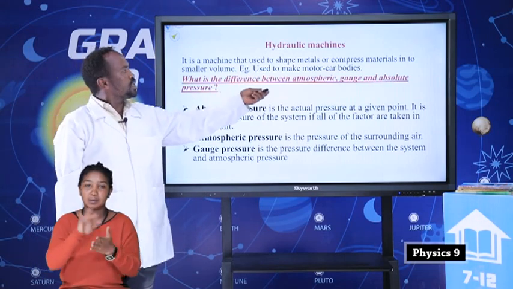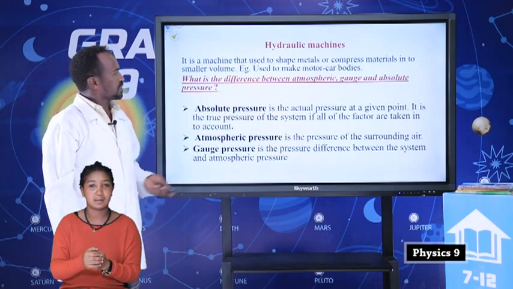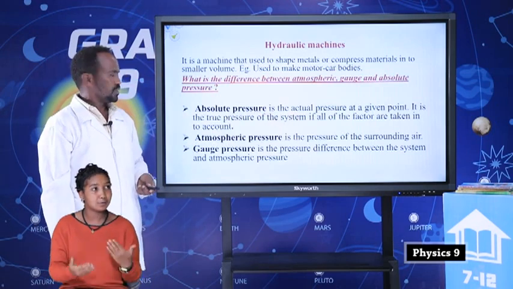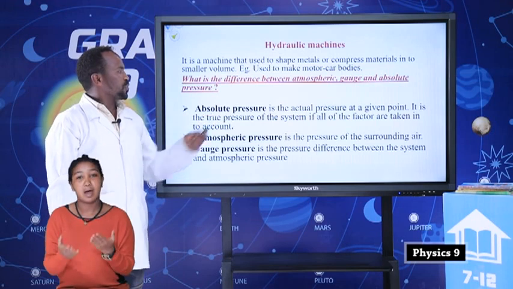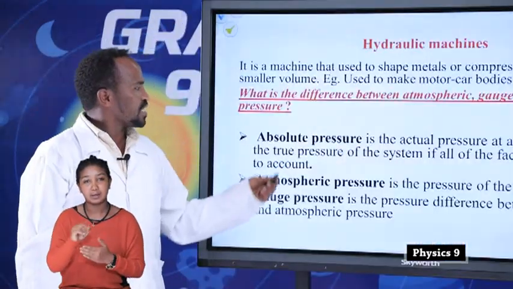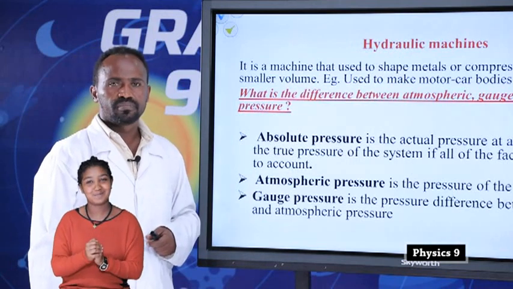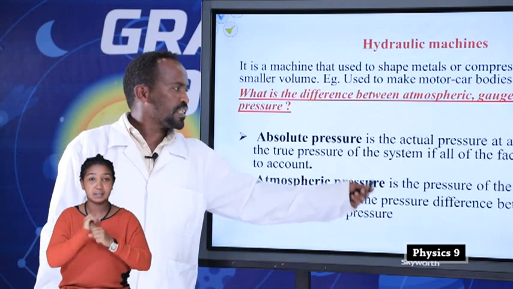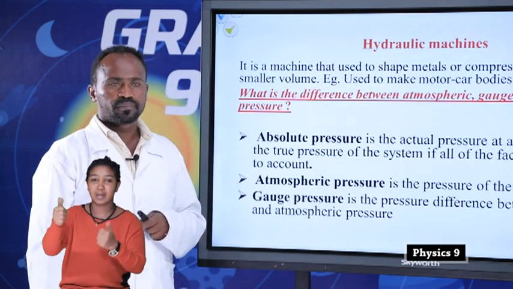And what's the difference between atmospheric, gauge and absolute pressure? Absolute pressure is the actual pressure at a given point. It is the true pressure of the system. Then atmospheric pressure is the pressure of the surrounding air.